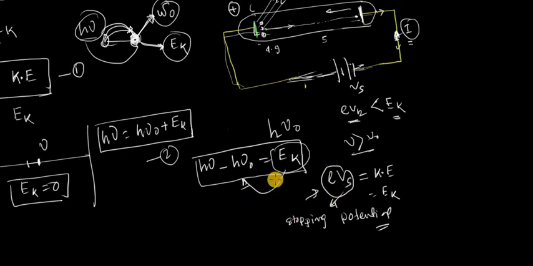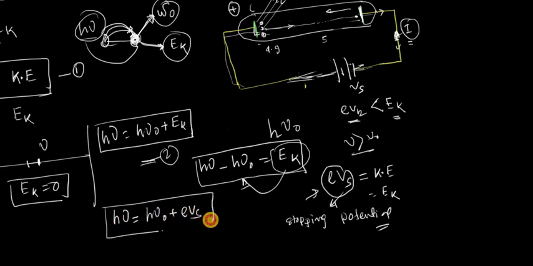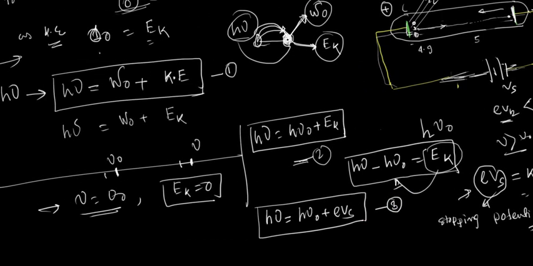Okay, so putting this value over here, our Einstein equation now becomes, putting the value in equation 2, h nu is equal to h nu 0 plus e into Vs. So this is the modified form of Einstein's photoelectric equation. There are three forms of the Einstein equation.